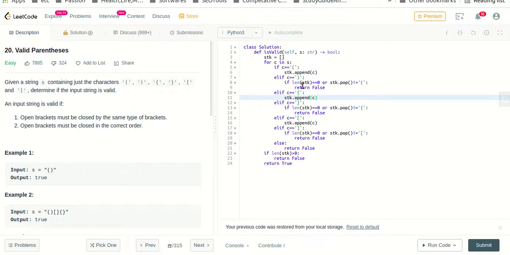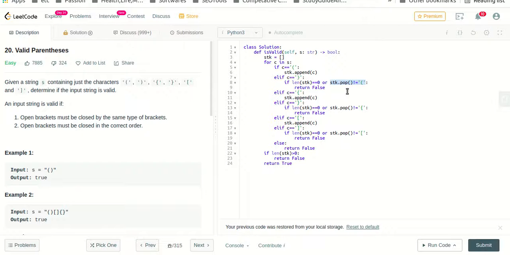Okay, so why are we checking length as 0? Because if there is no element in the stack, then there is nothing to pop. So this is a wrong starting of a substring as a closing brace. Closing brace cannot start. Okay, if a closing brace is starting a substring, then it will definitely be a wrong solution. So we're returning false for that, and we are checking this pop as this because if it is a